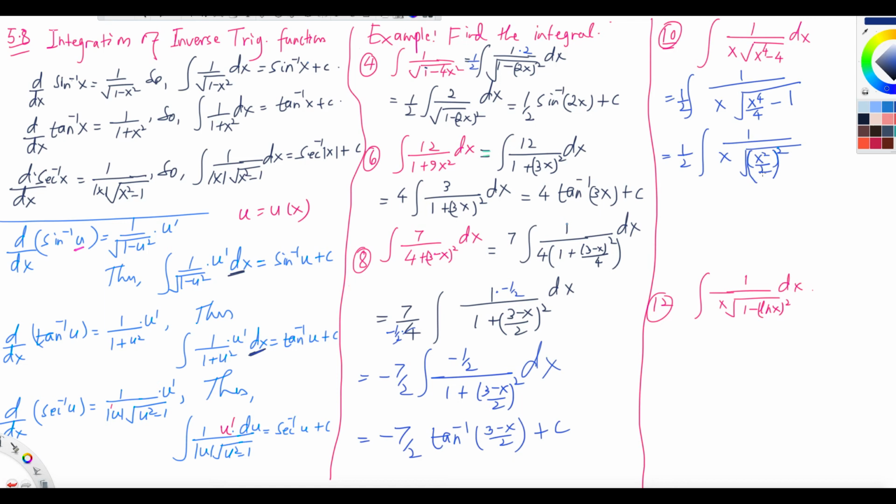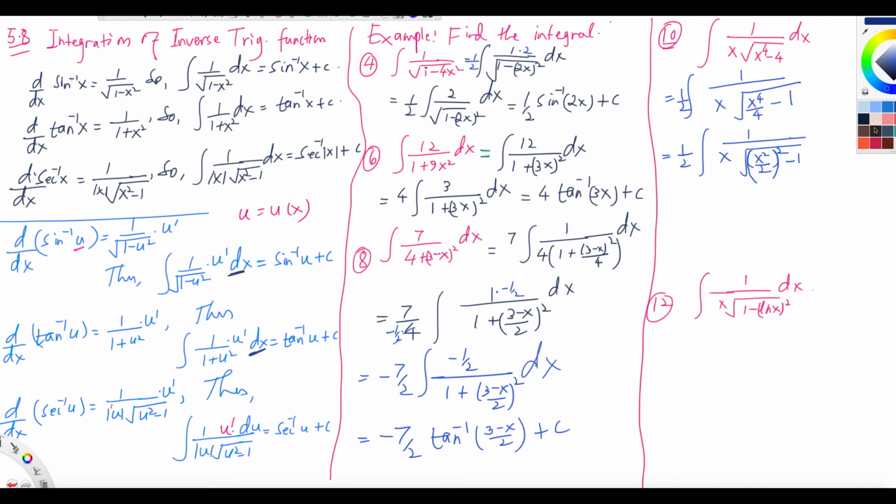Isn't that x to the 4 over 4 minus 1? And then what is the derivative of x squared over 2? It is x, right? Because the derivative of x squared over 2 is 2x over 2, that is x. So you need x here.